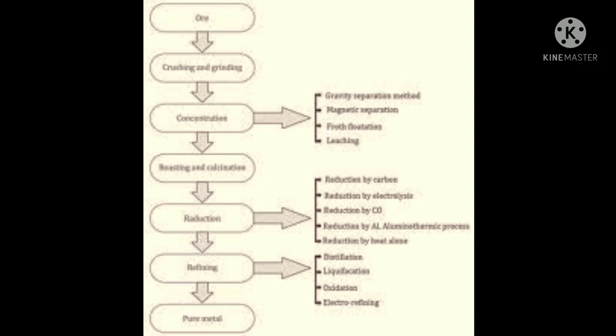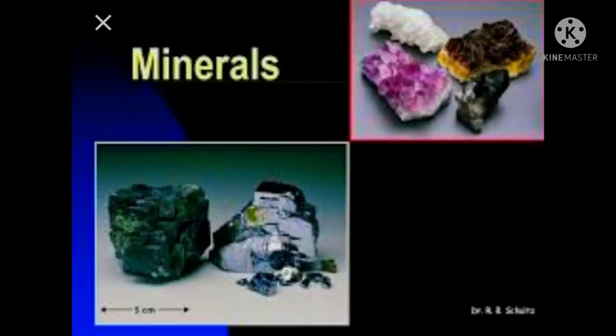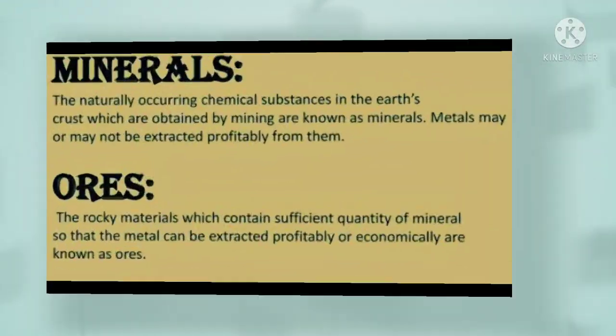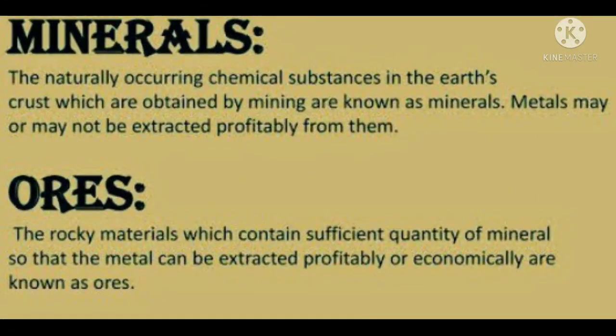Okay. The next, we are going to learn about terminology. Terminology means some of the definitions or terms that are commonly used in metallurgy. First one is minerals. What are minerals? You know that minerals are naturally present substances. A naturally occurring substance under the earth crust is commonly called minerals. Under the earth, a mineral may be in the form of a single compound or it may be a complex mixture of various compounds of metals.